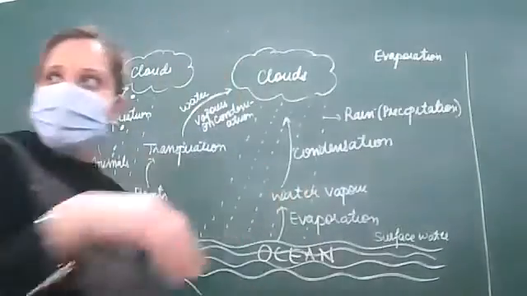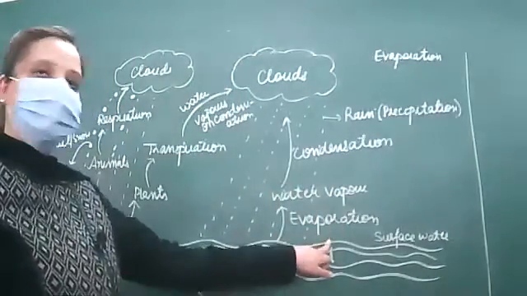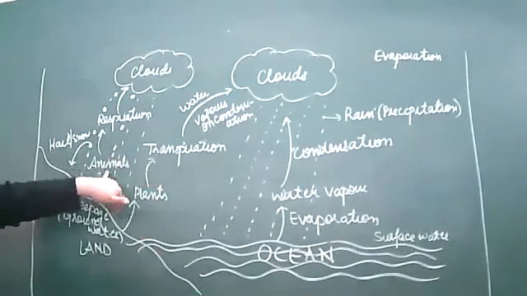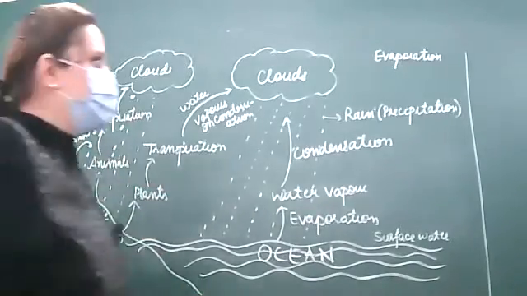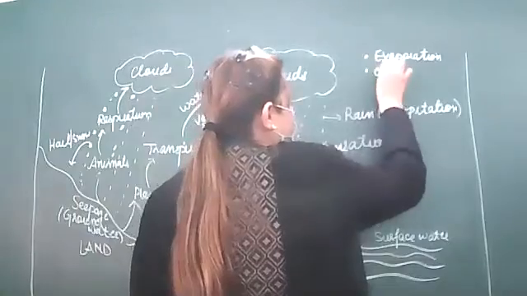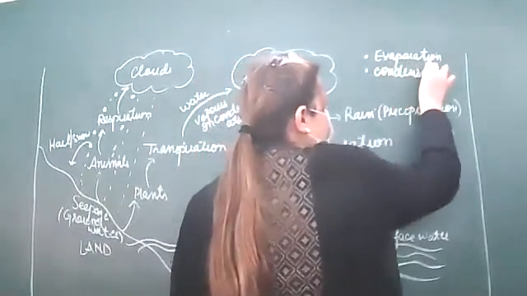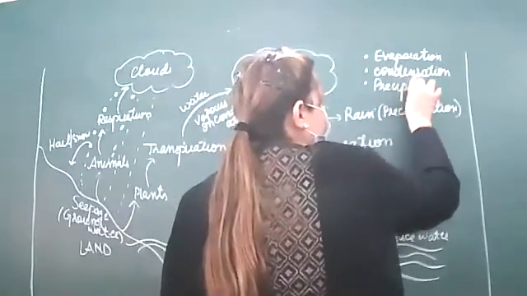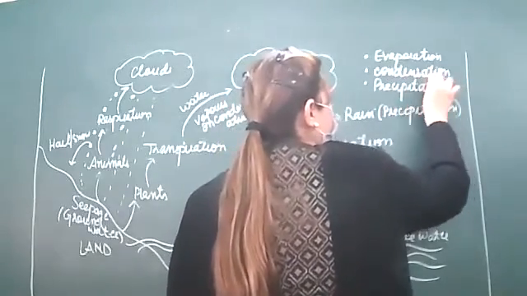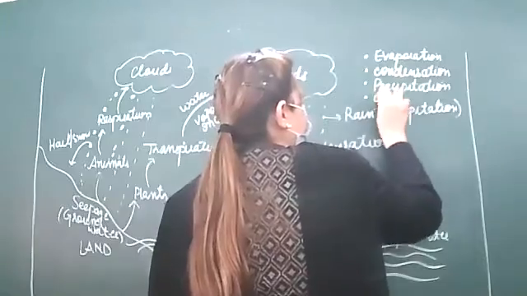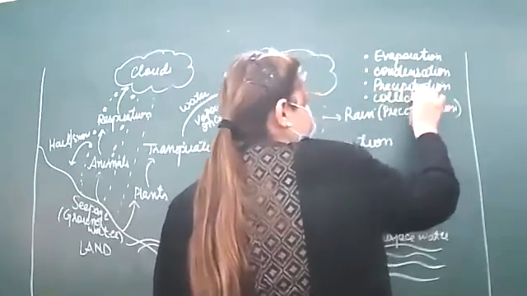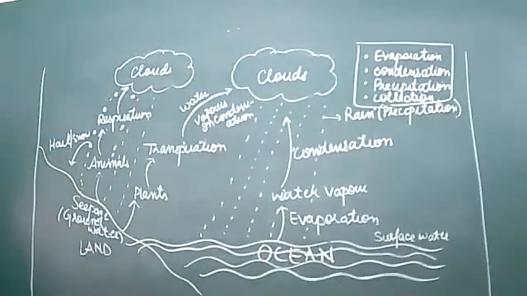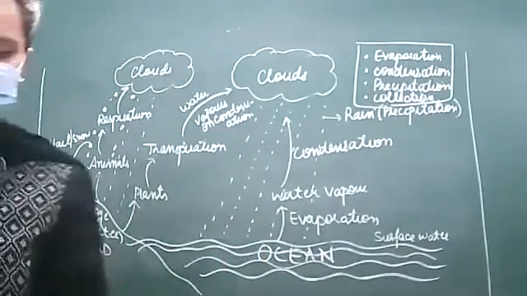Okay, so here you can explain that water from various sources, the surface water, water from the plants in the form of transpiration process, from the respiration process, right, it undergoes evaporation. Next is, third is, and fourth is seepage or collection. Okay, so these are the four important processes that are involved in the water cycle.